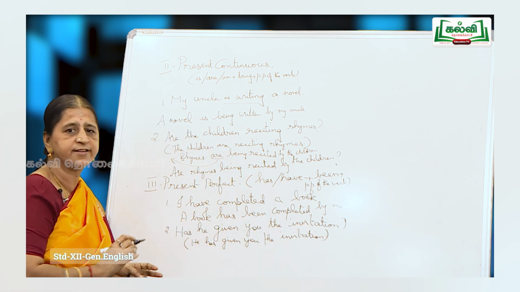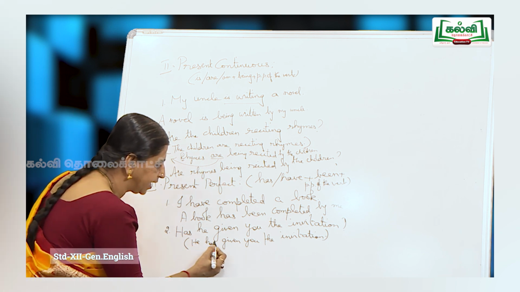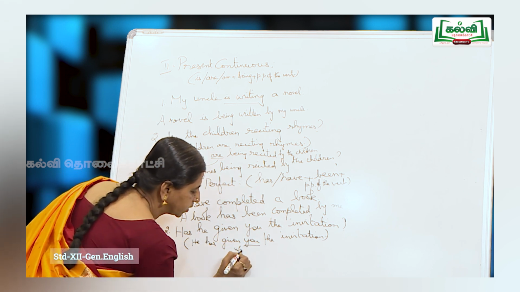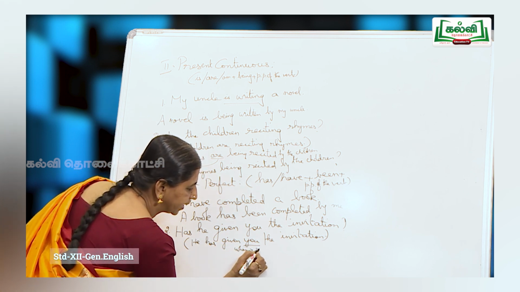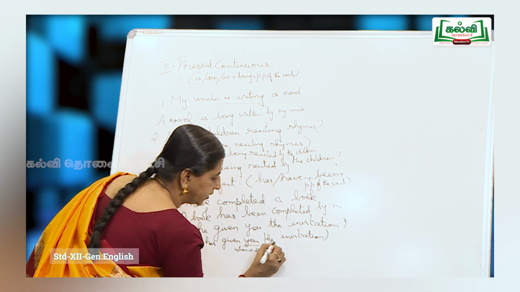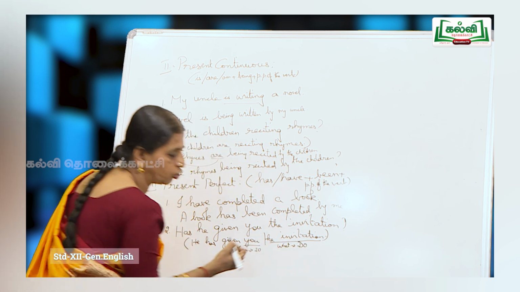Now, when you look at the sentence, you will find that you have two objects here. He has given whom? You. So, the answer to the question whom is called the indirect object. He has given what? The invitation. The answer to the question what is called the direct object.